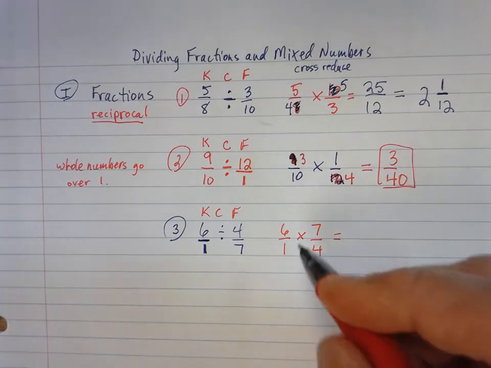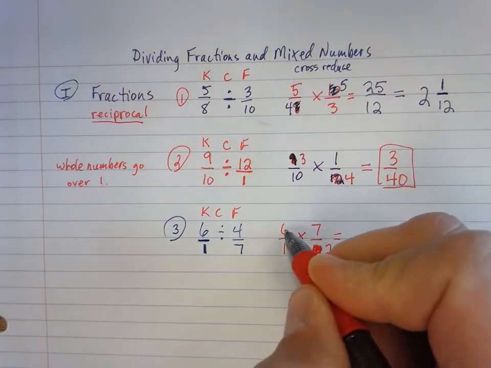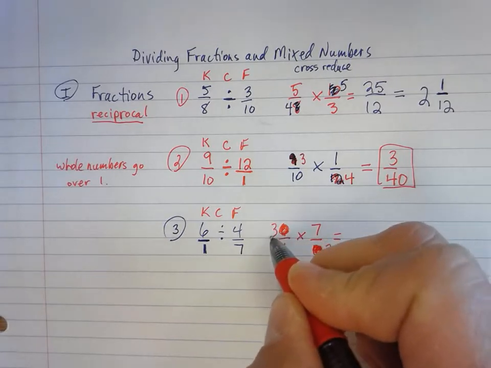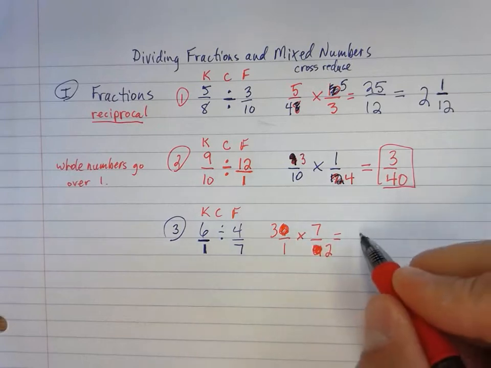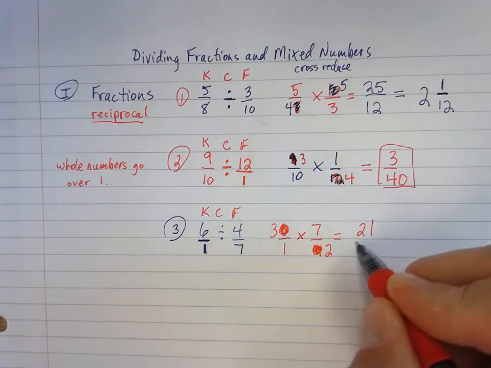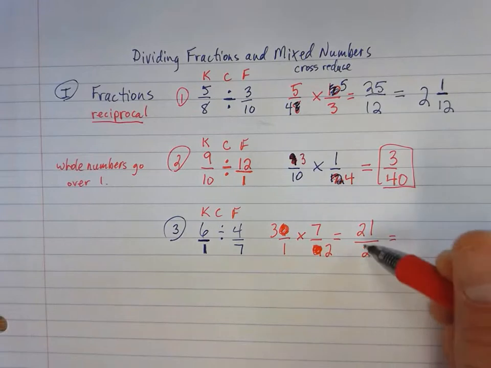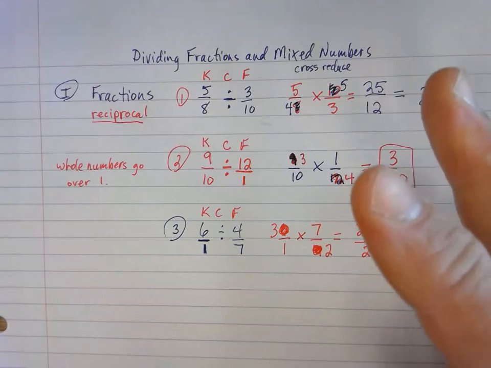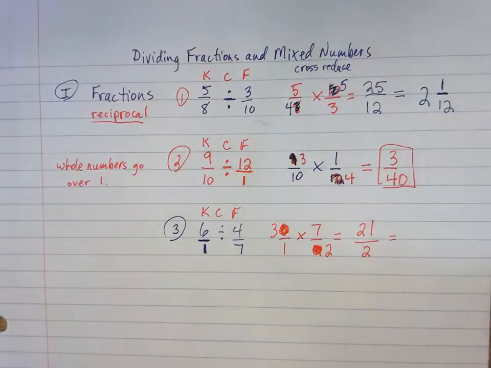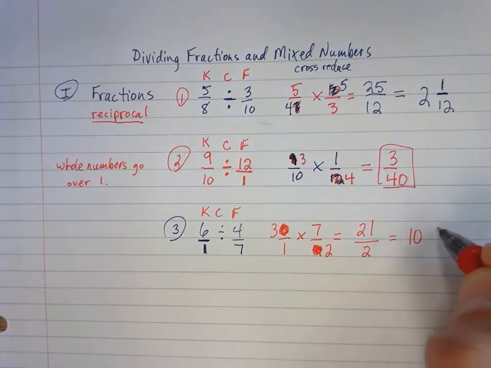What is my common factor? 2, sir. So how many times will 2 go into 4? 2, sir. How many times will 2 go into 6? 3, sir. Alright, so now I'm going to multiply my numerators together. 3 times 7 is 21. 1 times 2 is 2. That, of course, is an improper fraction. How many times does 2 go into 21? 10 is my whole number. 10 times 2 is 20. That means I got a remainder of 1, so that would be 10 and 1/2.